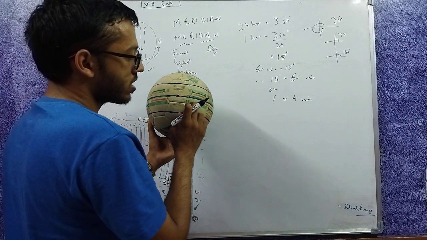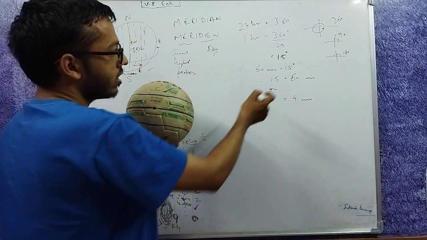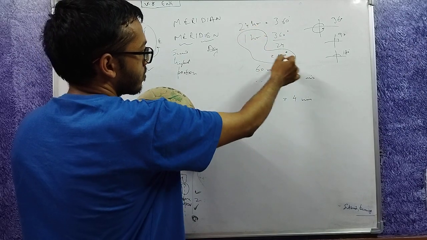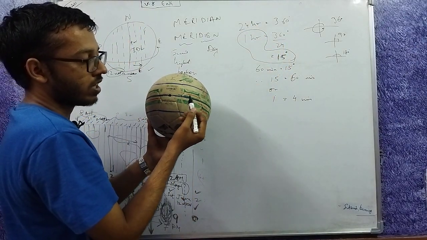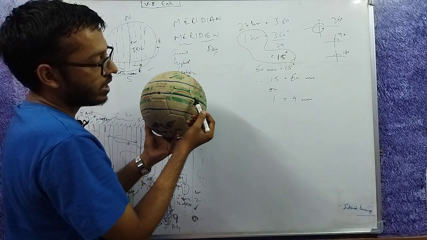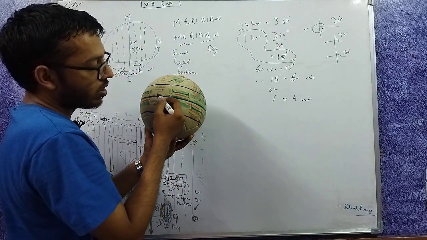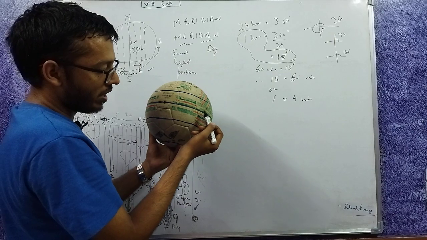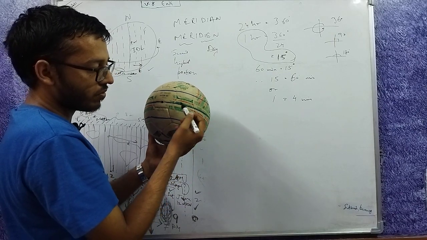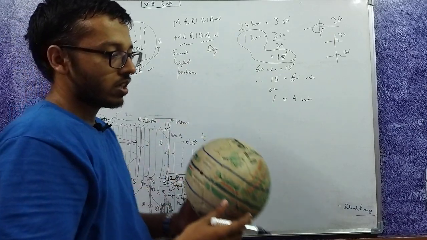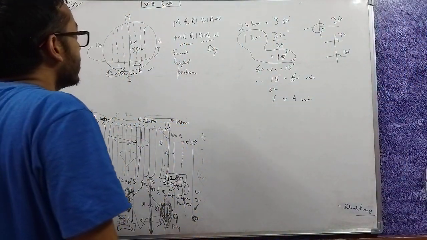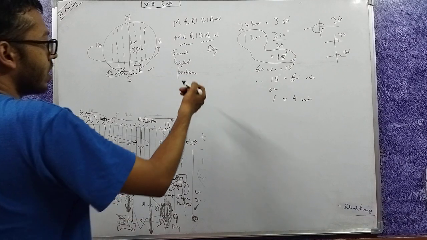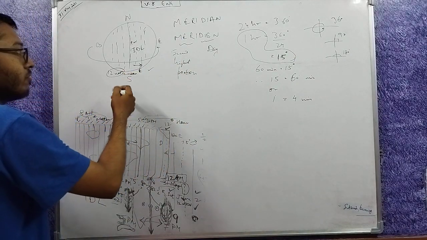So for every 15 degrees, these places must be 1 hour ahead. For every 15 degrees, this place must be 2 hours ahead of the prime meridian, or 1 hour ahead of the previous 15 degrees east. So here we add 1 hour for every 15 degrees we move here.